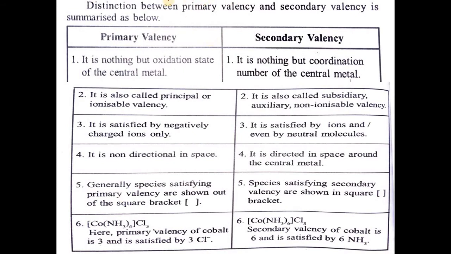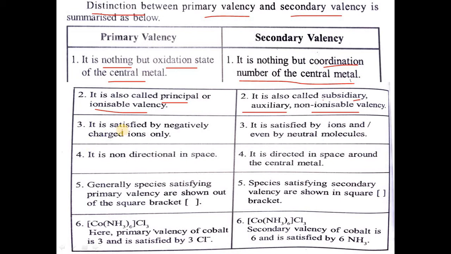Then we will see the distinction between primary valency and secondary valency. Primary valency is nothing but the oxidation state of the central metal atom, while secondary valency is the coordination number of the central metal atom. Primary valency is also called principal or ionizable valency, and secondary is called subsidiary, auxiliary or non-ionizable valency.